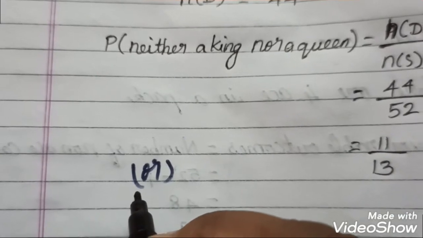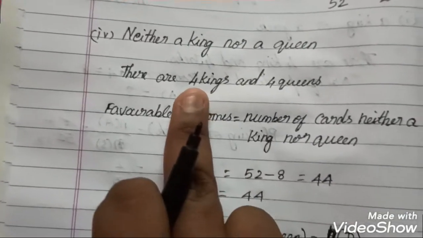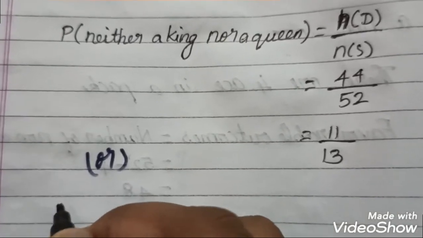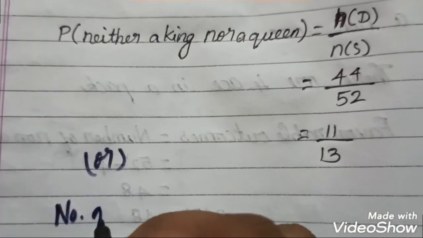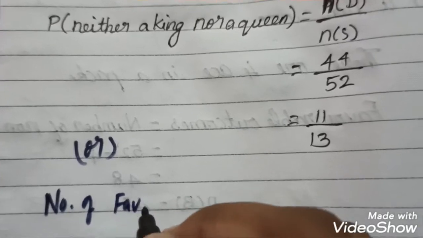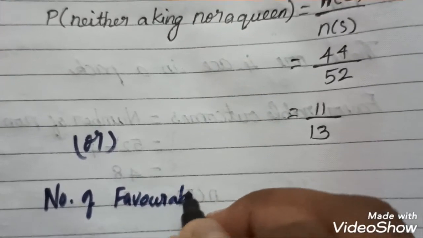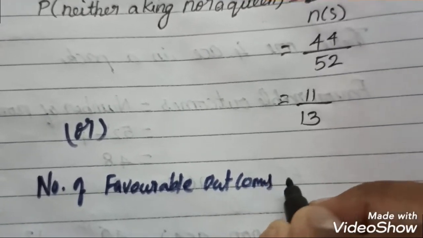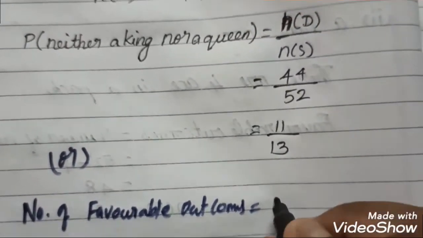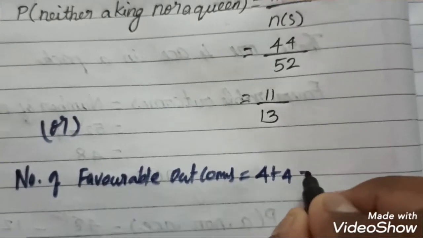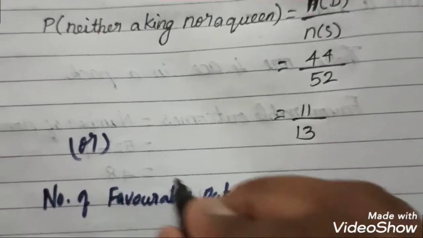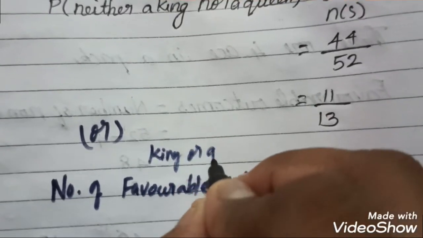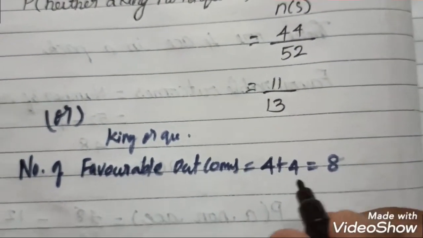So how many kings are there? Totally 4 kings and 4 queens. So the number of favorable outcomes is equal to 4 plus 4, which is equal to 8, because we take king or queen. So 4 plus 4 equals 8.